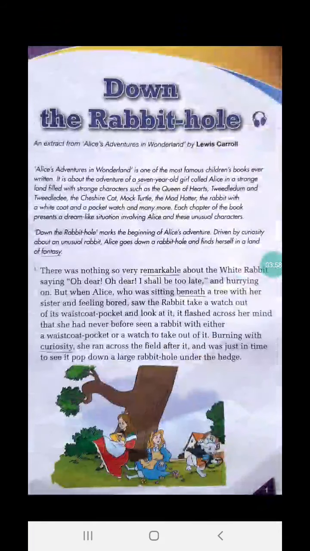Hope you understood, children. So, noun forms: few adjectives, verbs and adverbs can be converted into nouns by adding a suffix to them. Hope you understood.